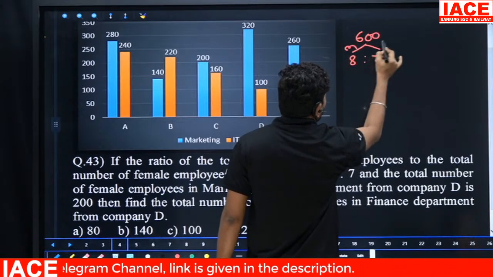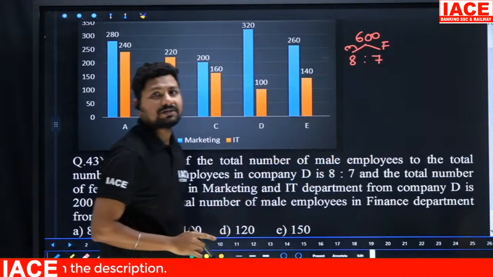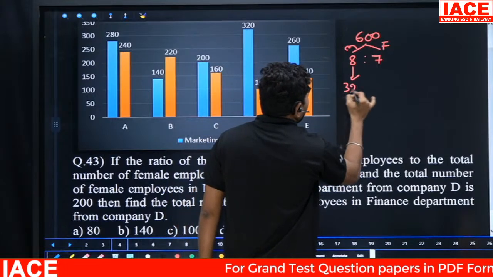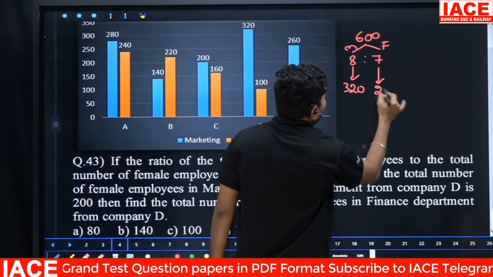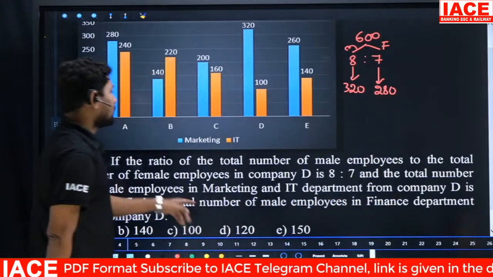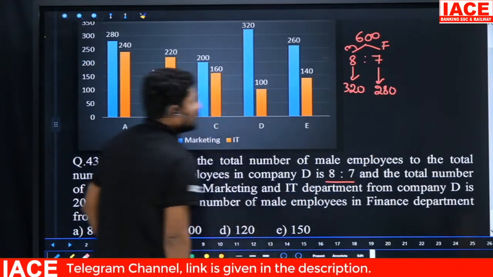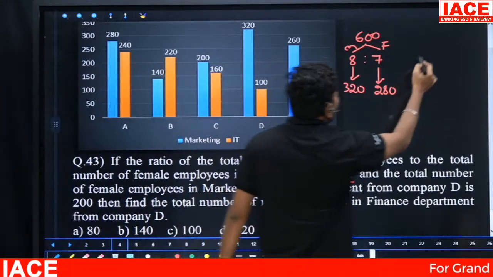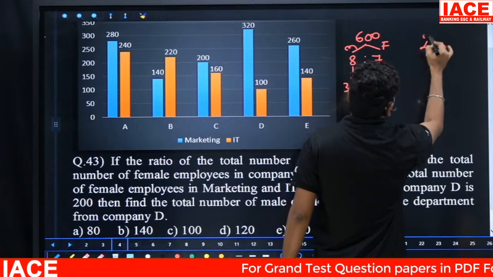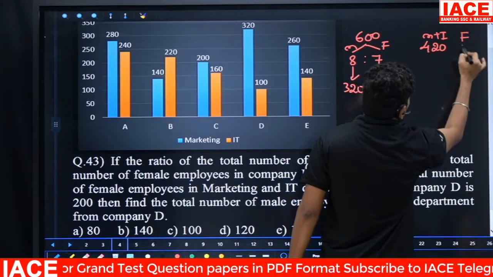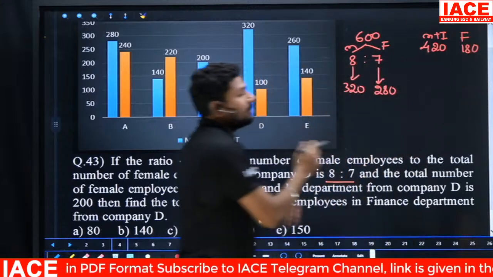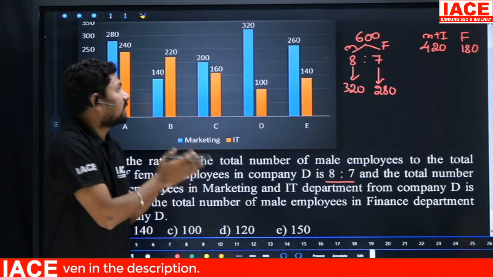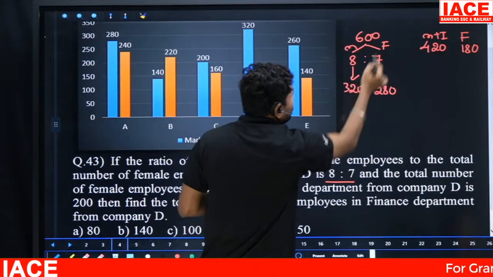The 600 we have to separate as 8:7. This is male and this is female. 8 plus 7 is 15. 15 parts equal 600, so one part is 40. 8 times 40 is 320 males, and 280 are females. Then as per the ratio of company D, 8:7. Marketing plus IT is 420 and finance is 180. When coming to the stream positions, marketing and IT are 420 and finance is 180. Gender wise, males are 320 and females are 280.